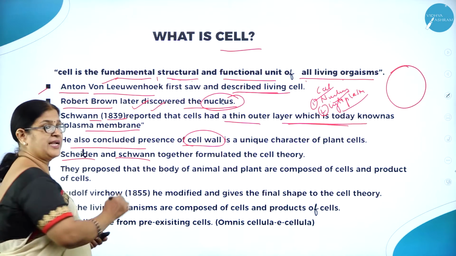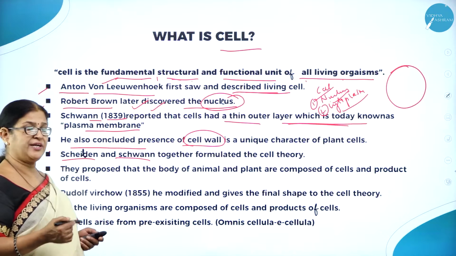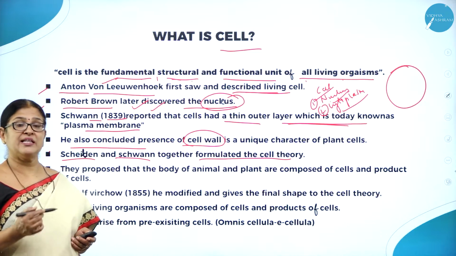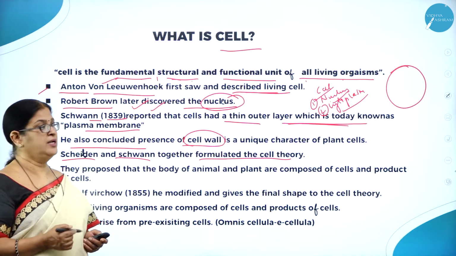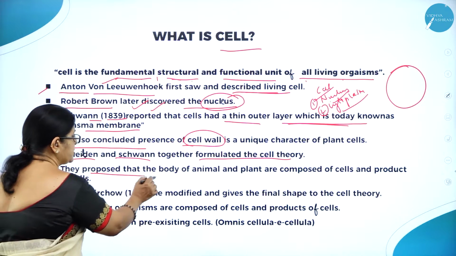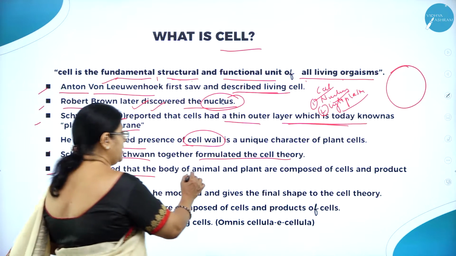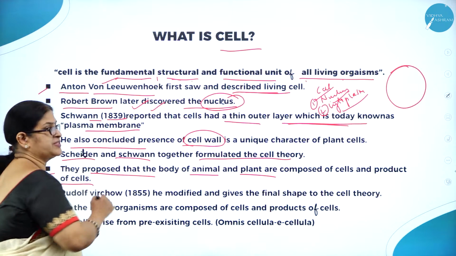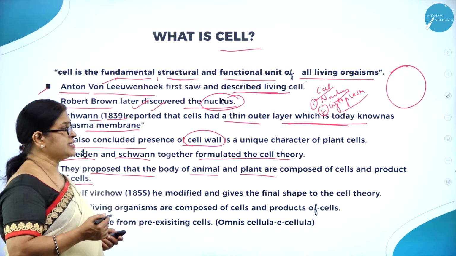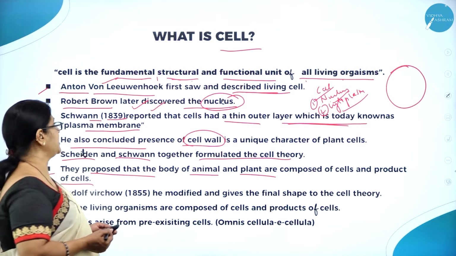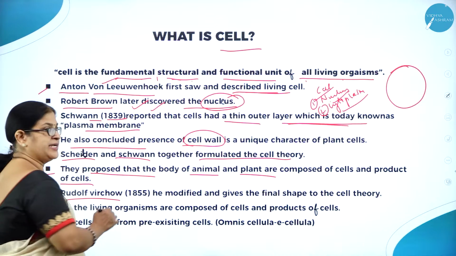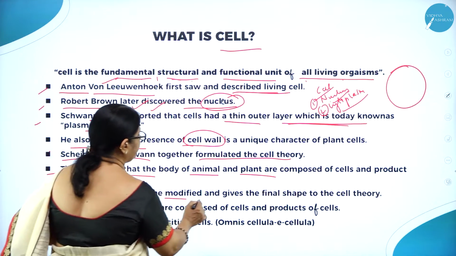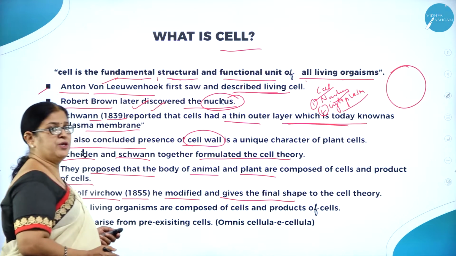Schleiden and Schwann, the two scientists together, formulated a very important theory called cell theory to explain the cell. They also proposed that the bodies of animals and plants are composed of cells and products of cells. Then one more scientist, Rudolf Virchow, in 1855, modified and gave the final shape to the cell theory.